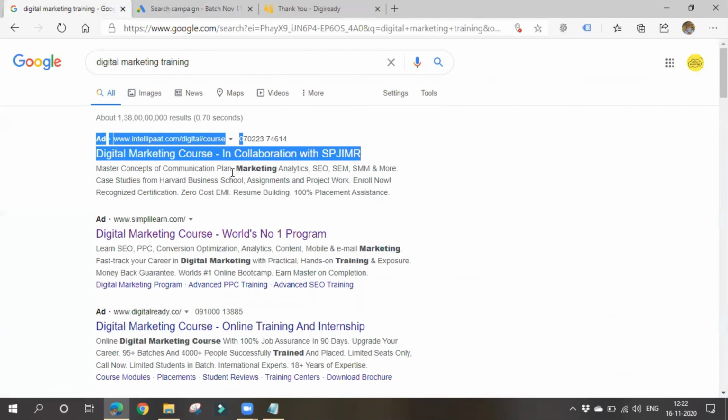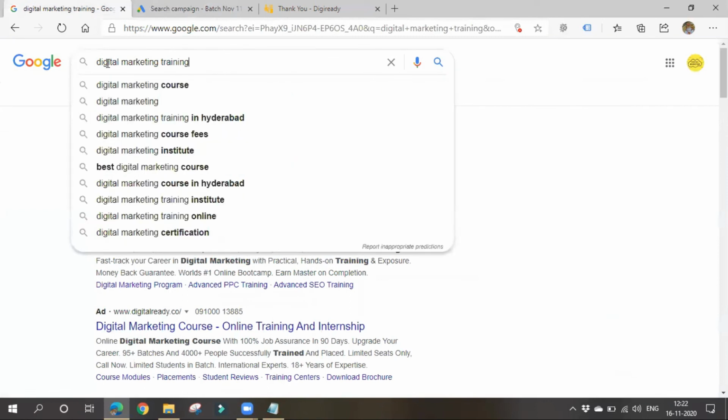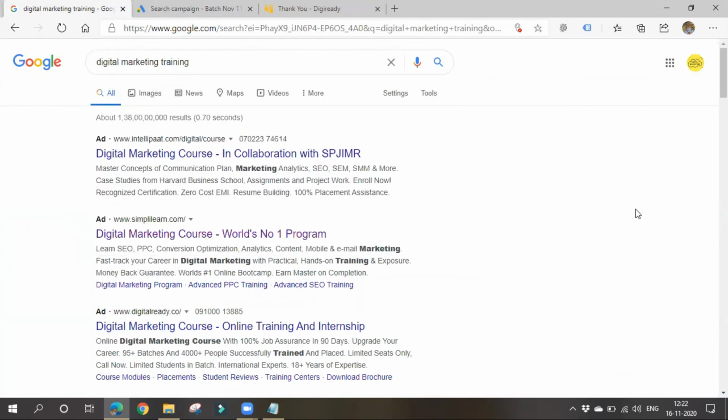If the keyword has high competition, see, digital marketing training, these kind of keywords are high competition. That's why many people will be trying to bring their ad on the top. That's why bidding will be going on increasing. So again, based on the keyword, based on the competitors, based on the quality score, all these factors depend on the amount, whether it is cheap or costly.